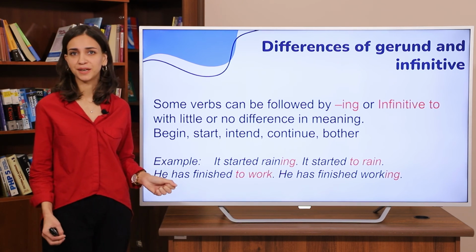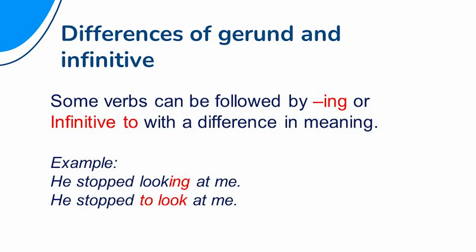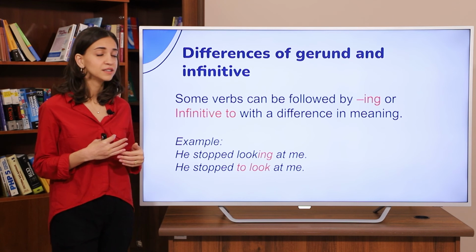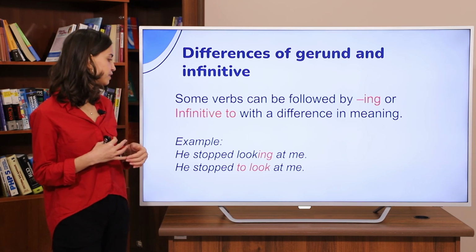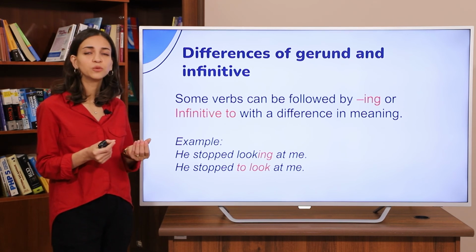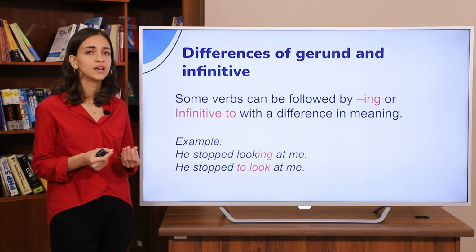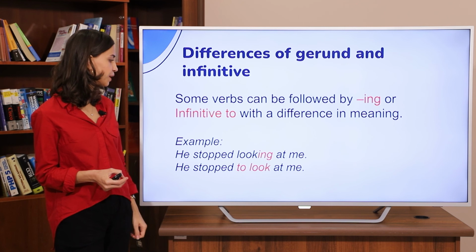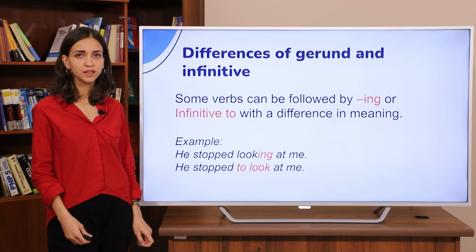No difference in meaning. So, some verbs can be followed by ing or infinitive too with a difference in meaning. It means that here we can feel the difference between gerund and infinitive. For example, he stopped looking at me.